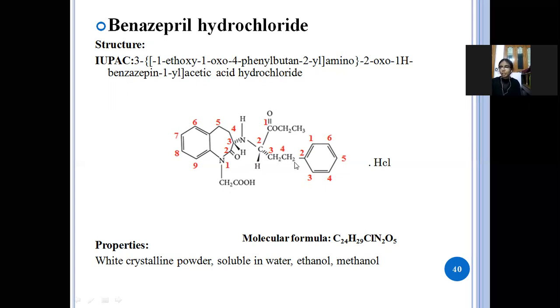So here the fourth position is attached to the phenyl, and the first position is attached to the oxygen and ethoxy group. So 3-(1-ethoxy-1-oxo-4-phenylbutane) amino, 2-oxo, benzazepine acetic acid hydrochloride.